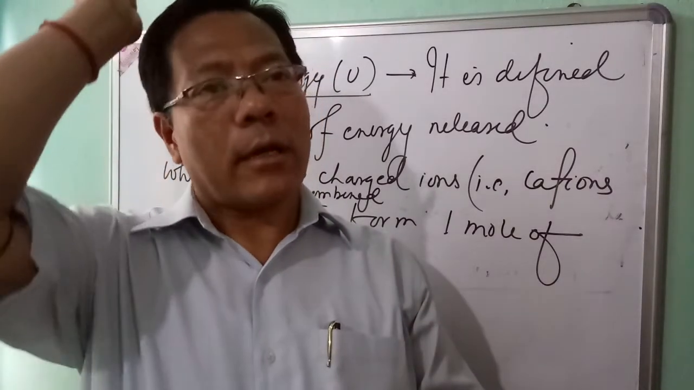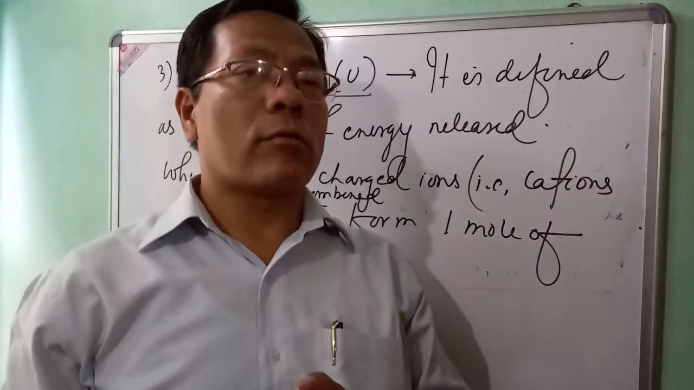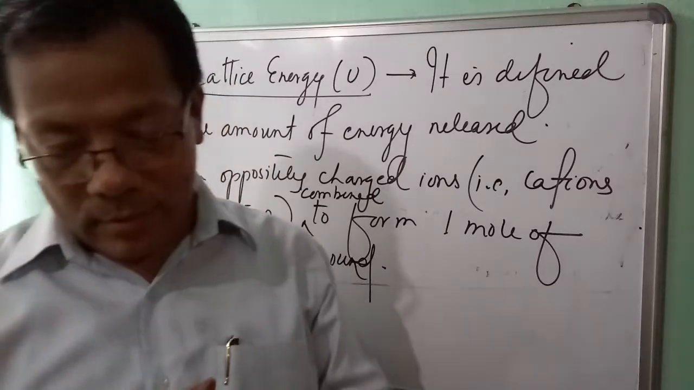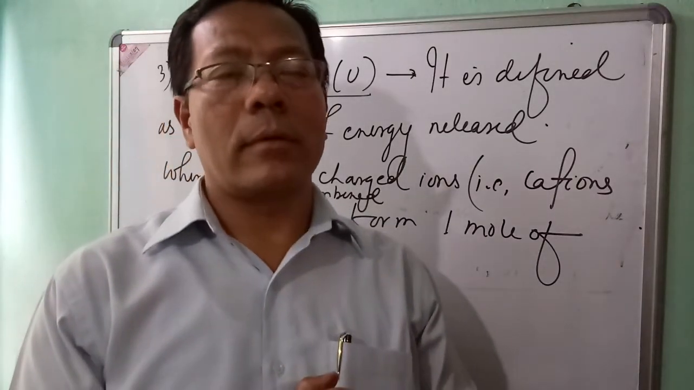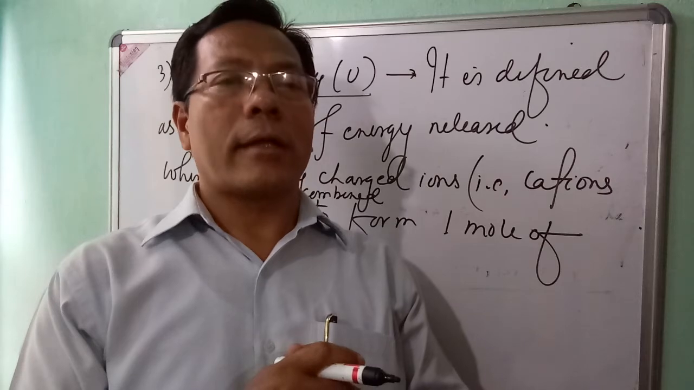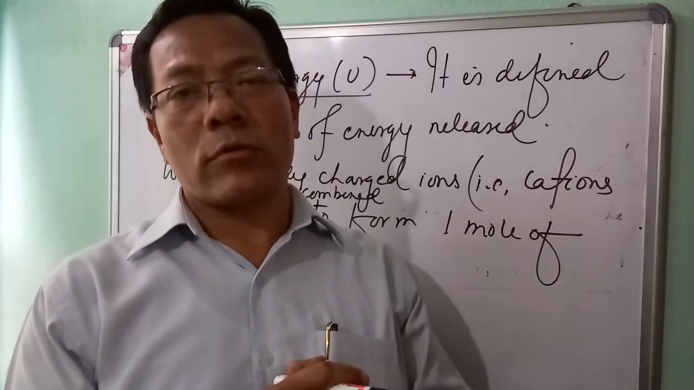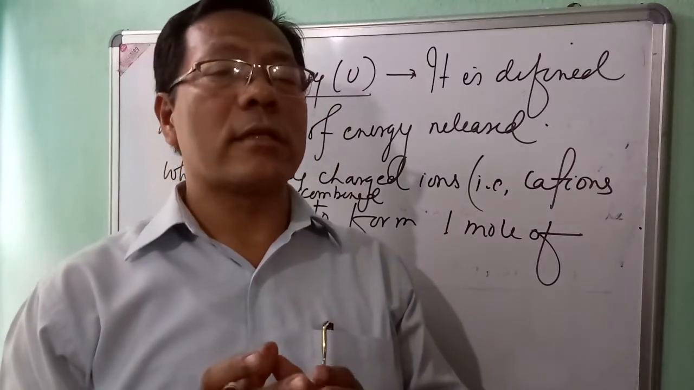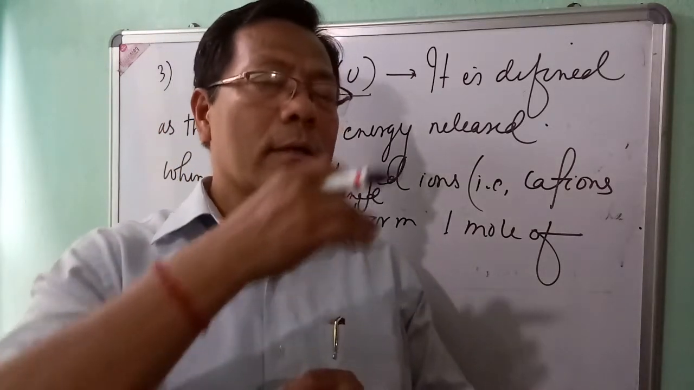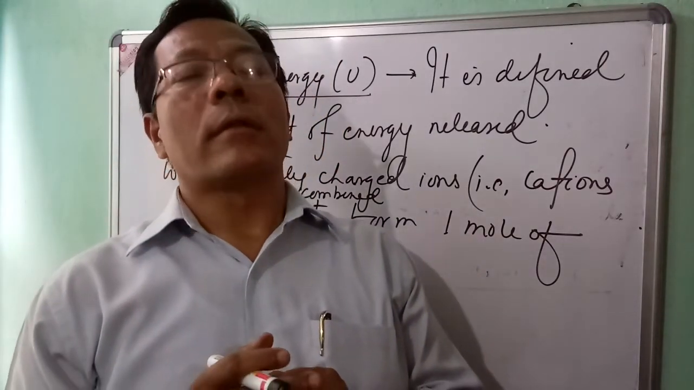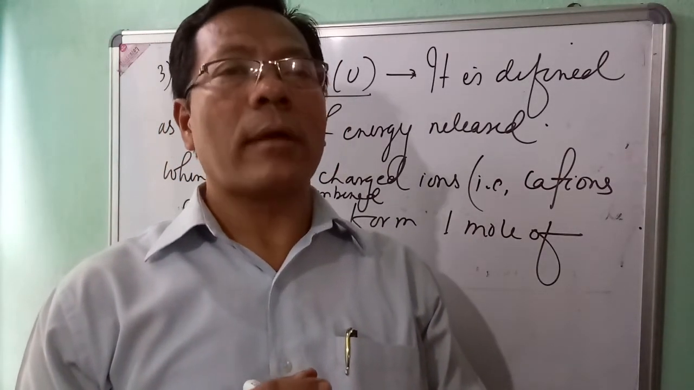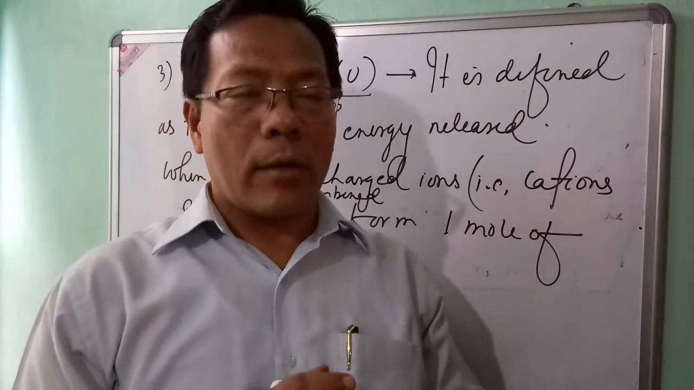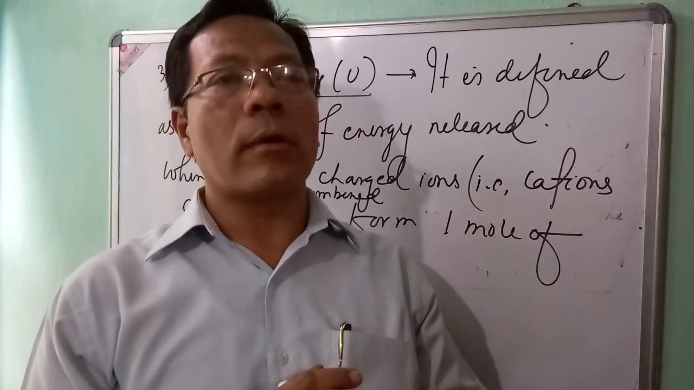Actually, energy is released due to the electrostatic force of attraction between the cations and anions in the formation of ionic bond. Higher the value of lattice energy, the ionic compound formed will be more stable.